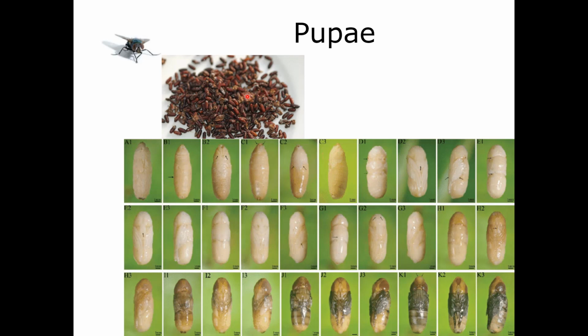So if you were to dissect open a really old pupae, one that's just about ready to eclose, you could actually identify the fly inside. If you were to look at the outside of the pupae, you might be able to identify what that fly is based on these old larval characteristics that are left behind. So there's a lot you can actually tell from these pupal casings.